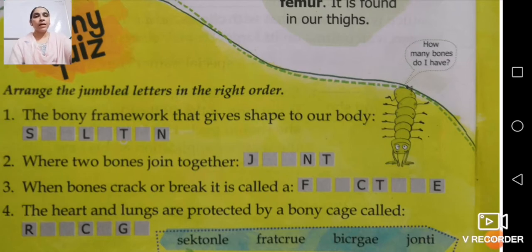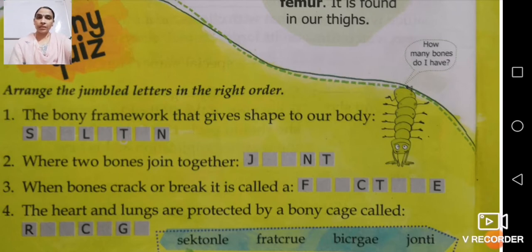Skeleton. The bony framework that gives shape to our body is called skeleton.